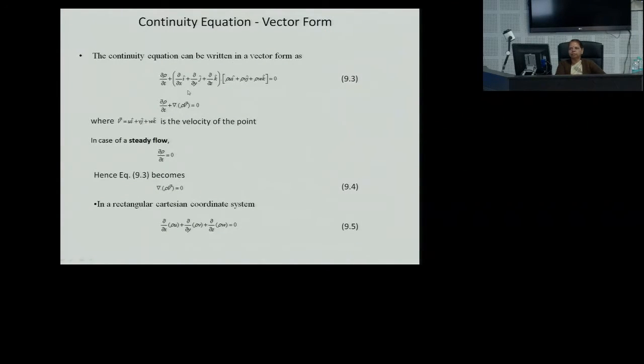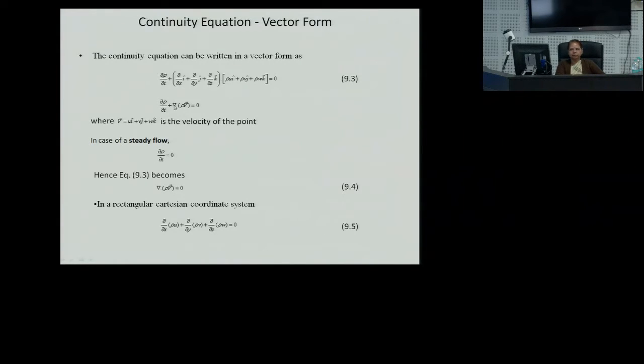If we want to write it in vector form, you can write del rho by del t plus del by del x of unit vector i plus del by del y of j plus del by del z of k, and this is the vector notation operating on the product of density and velocity. So in compact form we can write it as del rho by del t plus del dot rho V equal to 0, where V is the velocity vector and depends upon the three components of velocity in the u, v and w directions. So V is equal to ui plus vj plus wk, which is the velocity at the point. Now in case of steady flow, this first term will automatically become 0.